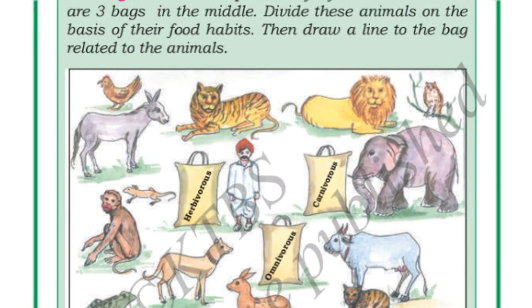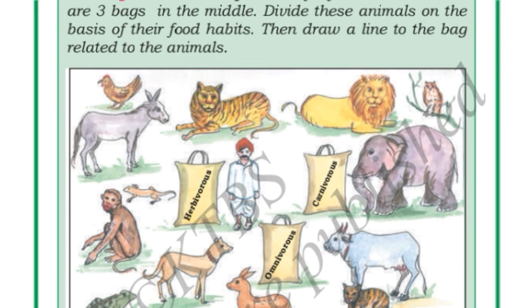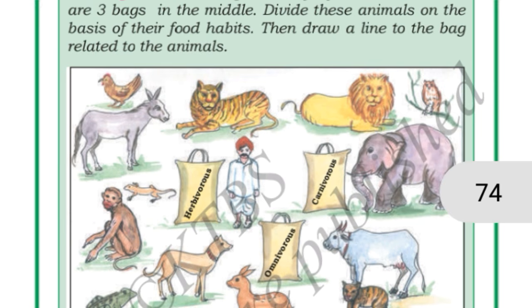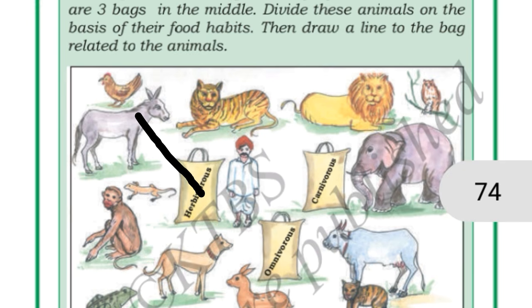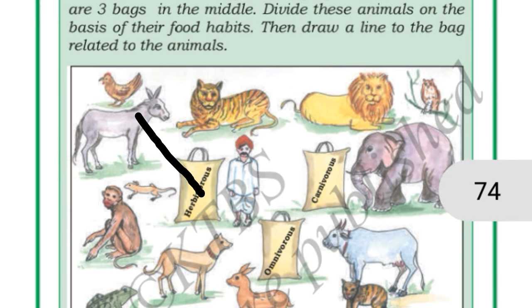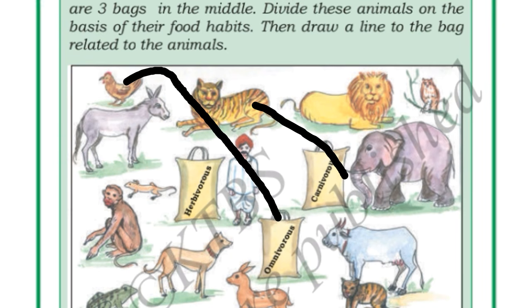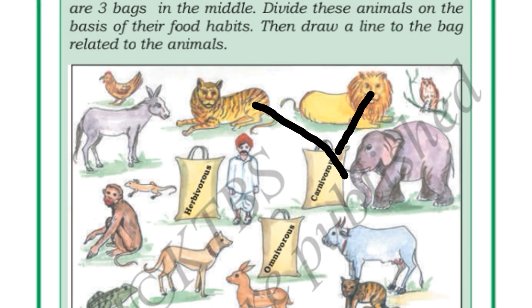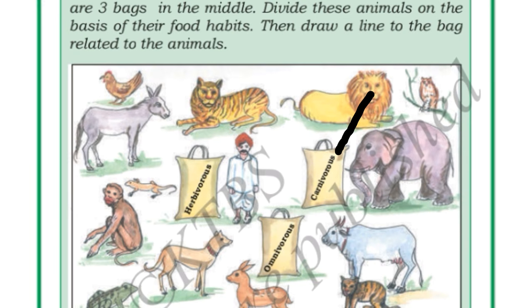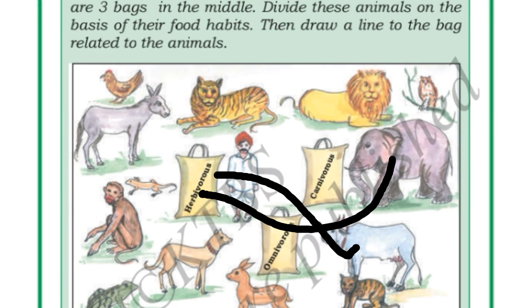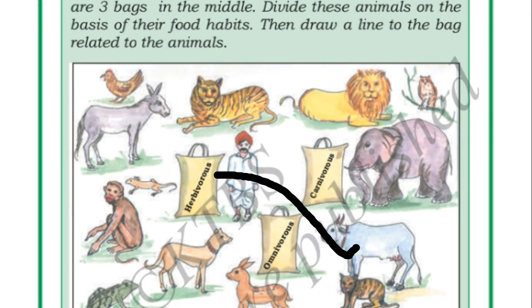Here are the pictures of a few animals. There are 3 bags in the middle. Divide these animals on the basis of their food habits. Then draw a line to the bag related to the animal. First, donkey is herbivore. Hen is omnivore. Tiger is carnivore. Lion is also carnivore. Elephant is herbivore. Cow is also herbivore. It eats only grass. Cat is omnivore.